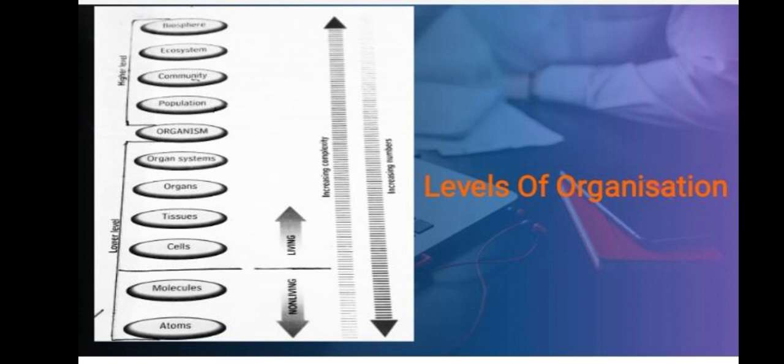Molecules are the smallest thing a substance can be divided into. Molecules of various compounds give rise to protoplasm, which is the living matter of the cell.